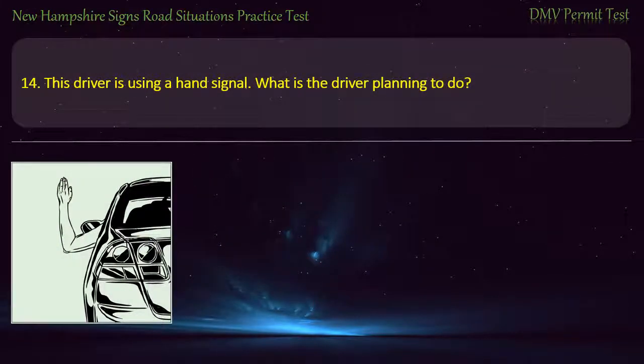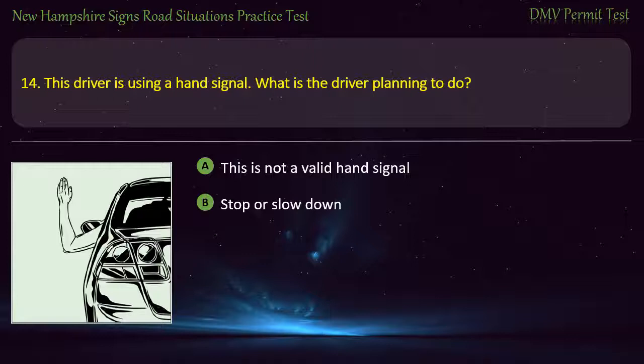Question 14. This driver is using a hand signal. What is the driver planning to do? This is not a valid hand signal. Stop or slow down. Turn right. Turn left. Answer. Turn right.